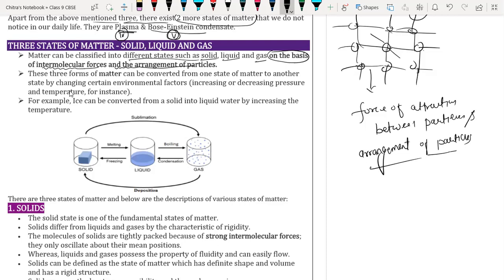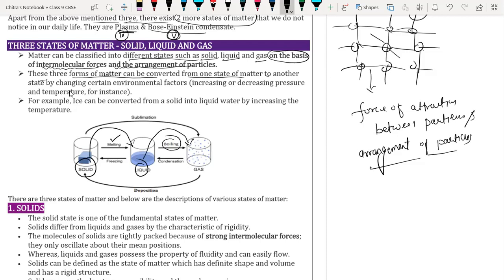These three forms of matter can be converted from one form to another. Like here we have solid. Solid can convert into liquid. This process is called melting. And liquid can convert into the gaseous form, and this process is called boiling.